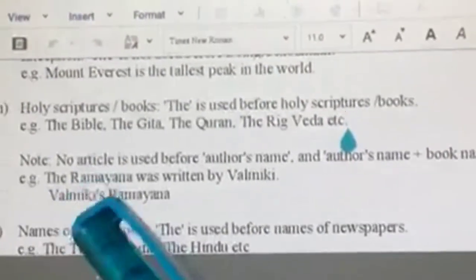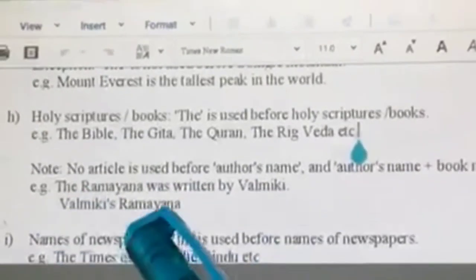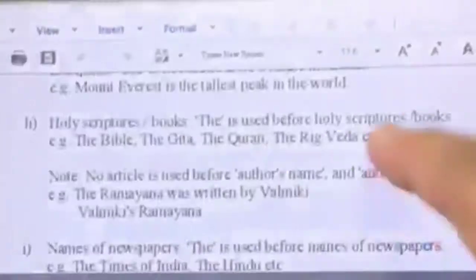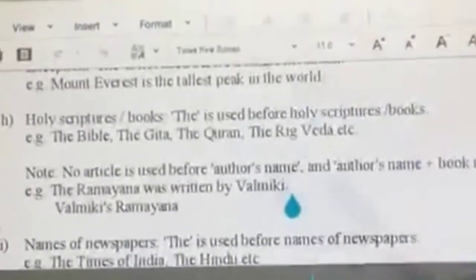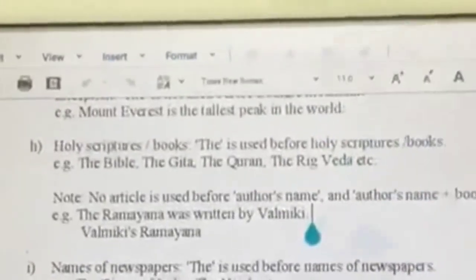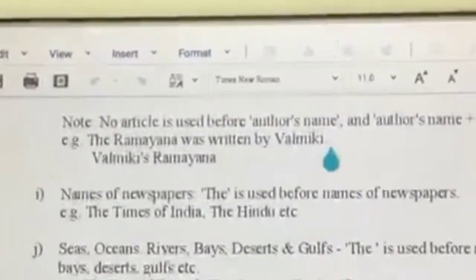Similarly, when we say Valmiki's Ramayana, that is the name of the author and his or her book, we do not use the before such a phrase. We never say the Valmiki's Ramayana, it is Valmiki's Ramayana. Again, because Valmiki is a proper noun, and generally we do not use the before a proper noun.